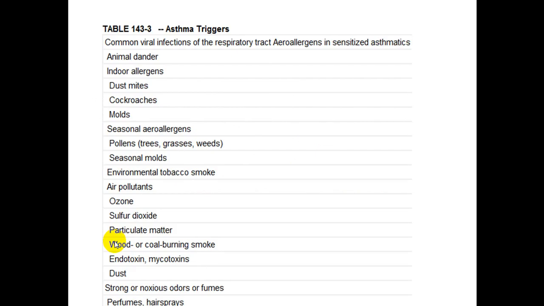We talk about triggers of asthma. There are a lot of triggers of asthma. The most common, and we will see especially in clinical practice, is a common viral infection of the respiratory tract. Infection leads to asthma, and you see a lot of triggers like animal danders, indoor allergens like dust mite, cockroach, mold, seasonal aerial allergens, pollen, tobacco, air pollution, strong noxious odors or fumes, perfume and hair sprays.